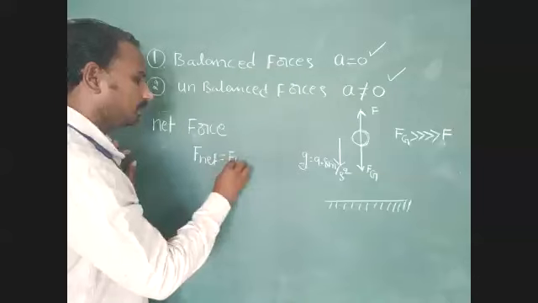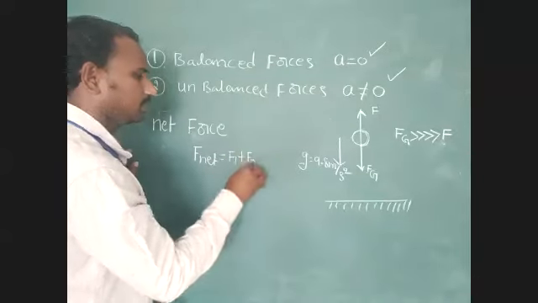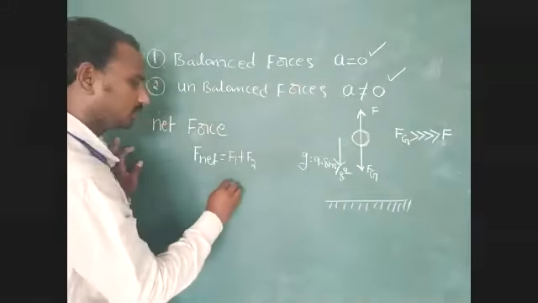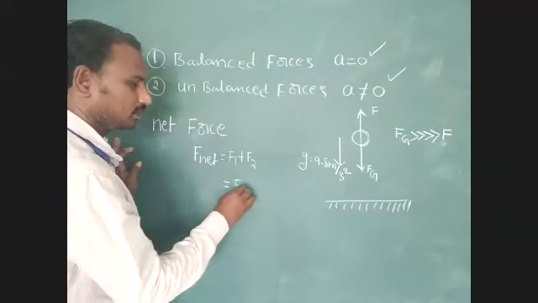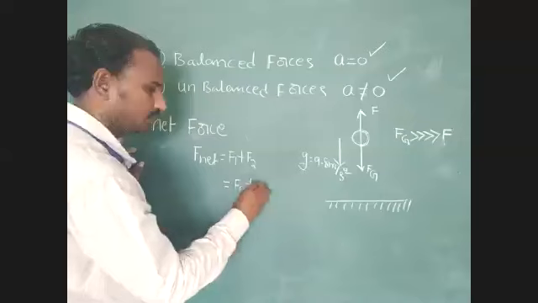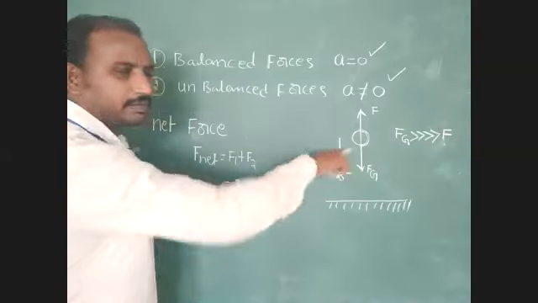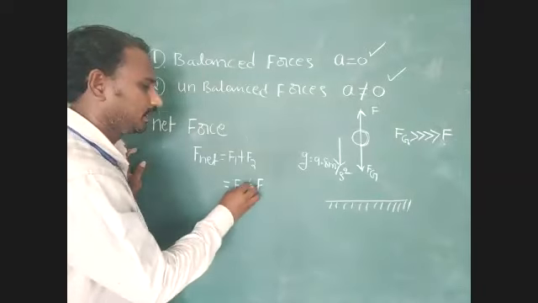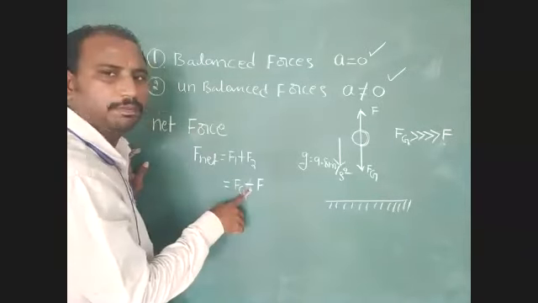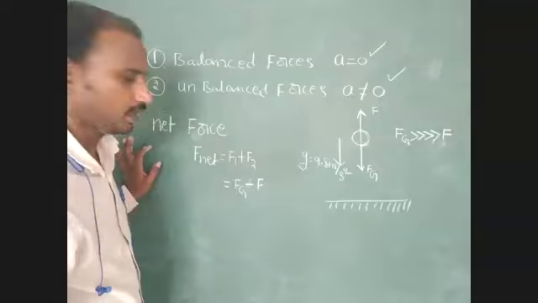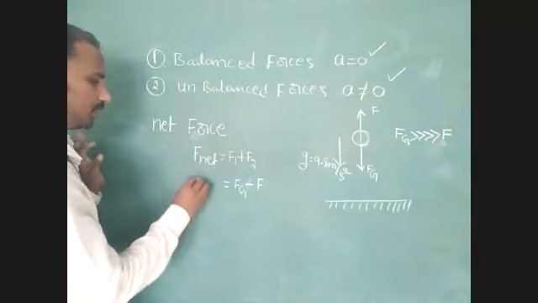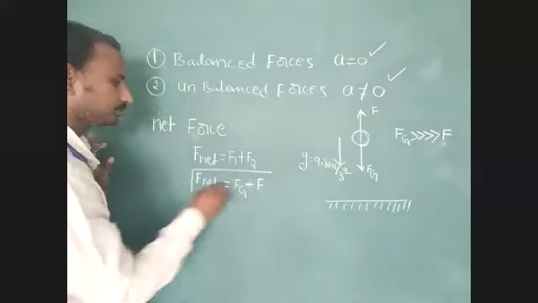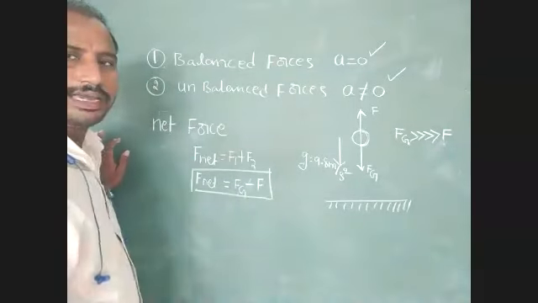We represent them as F1, F2, and so on; n means however many forces there are. Here two forces are acting: one is the gravitational force, and the other is the force applied by the object. They are in opposite directions, so we keep a minus symbol. Net force F net equals Fg minus capital F. It is the answer.